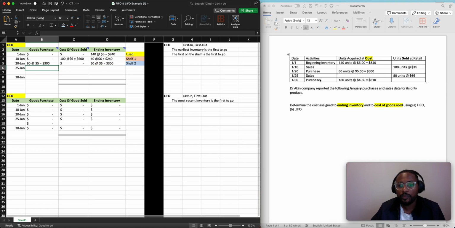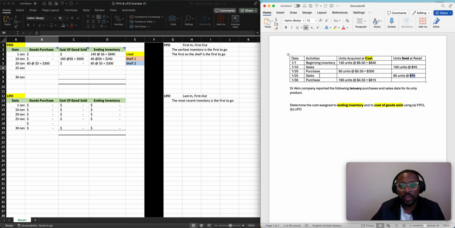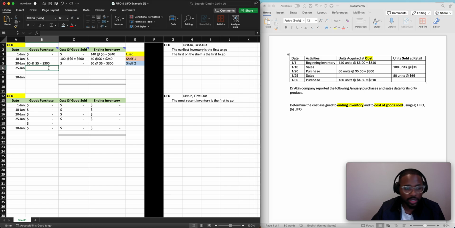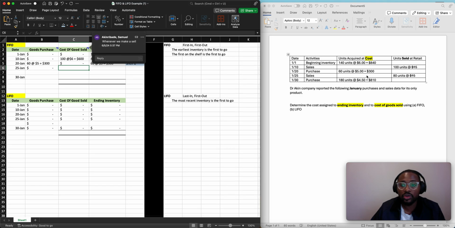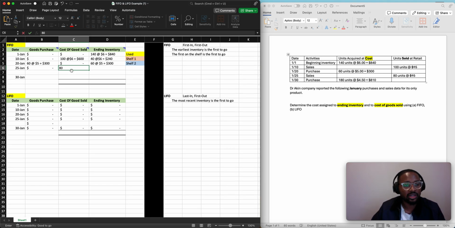So moving along, on January 25th, it looks like we sold 80 units, all right? So we don't need to put anything in goods purchase here because we didn't buy anything. But we do need to put something in cost of goods sold because we did sell. We sold 80 units. Now, should we just go ahead and put 80 units in there? No, we should not. Because the rule is FIFO.